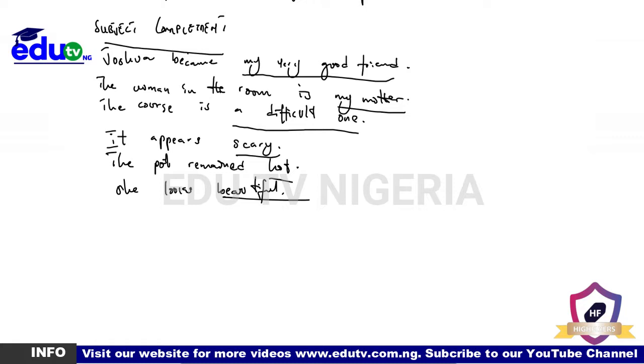The cause is what? A difficult one. So, a difficult one refers back to the cause. It appears scary. Scary refers back to it. The pot remained hot. Hot refers back to the pot. And then she looks beautiful. Beautiful refers back to she. So that's just it. So now, one of the first things you should note is that in the first three